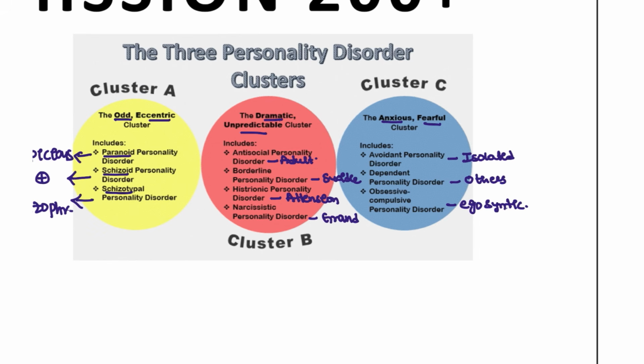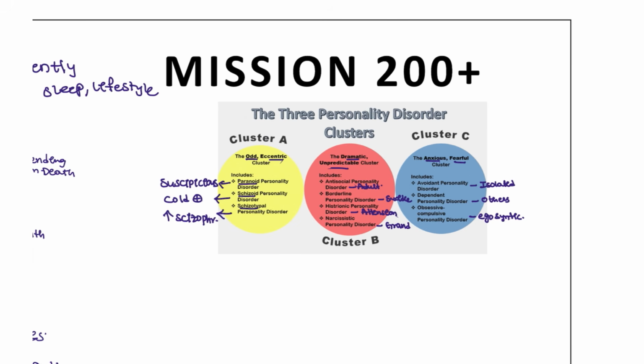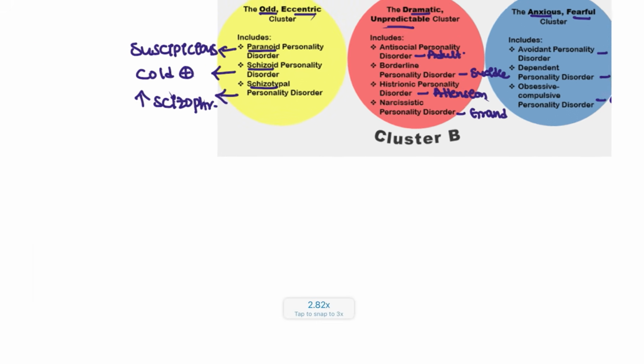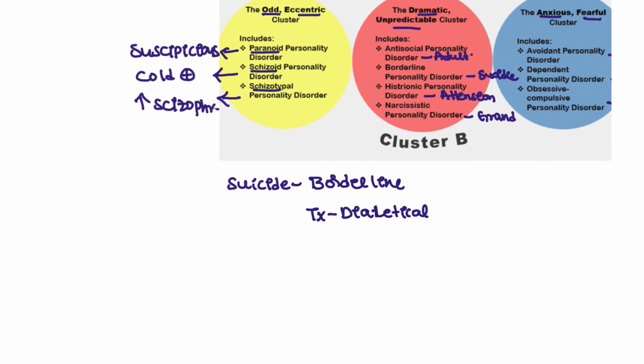So these are the three different clusters and their disorders. Some points you have to remember: the highest suicidal risk is associated with borderline patients, and the treatment for this patient is dialectical behavioral therapy.